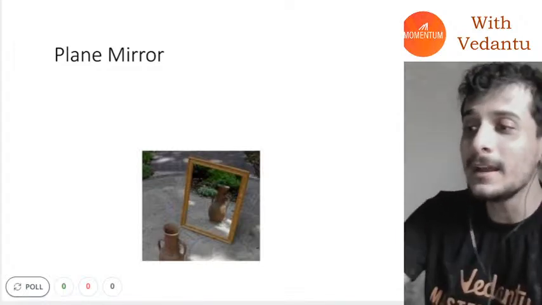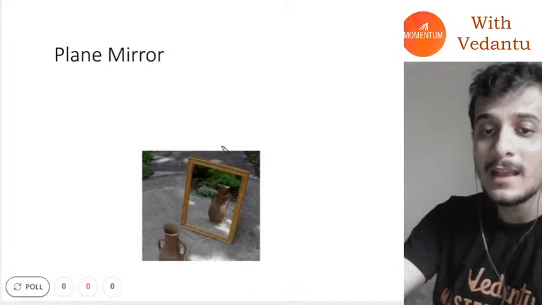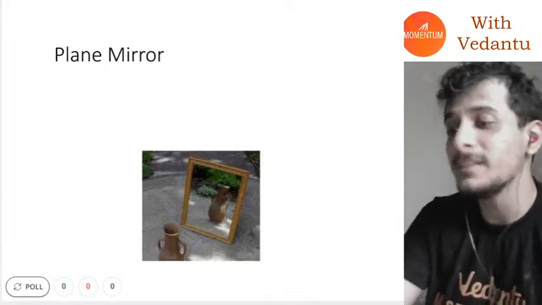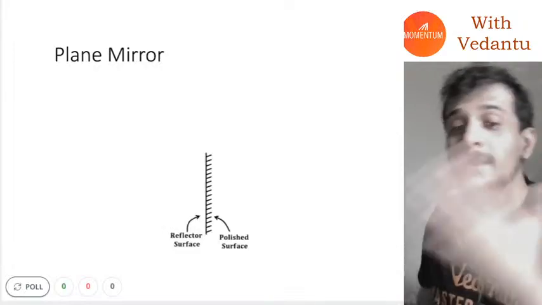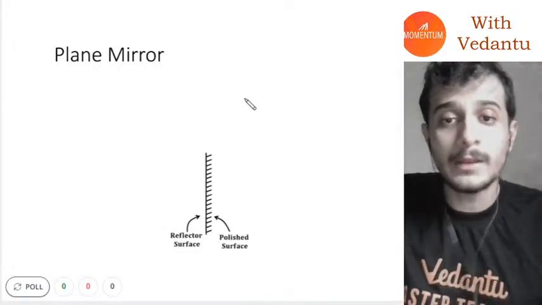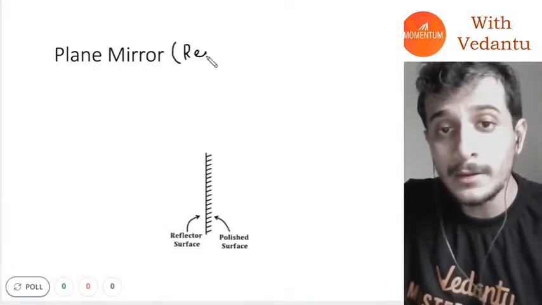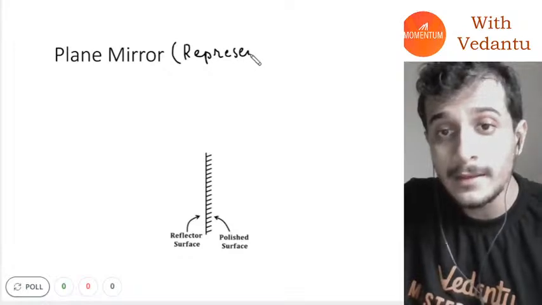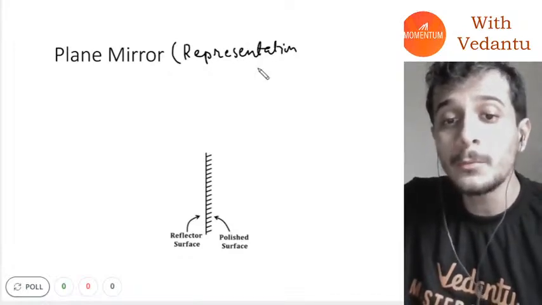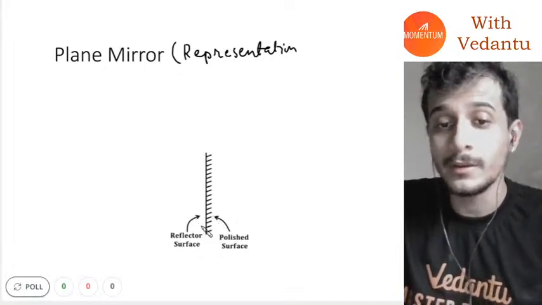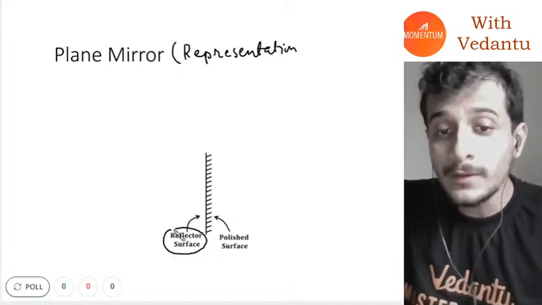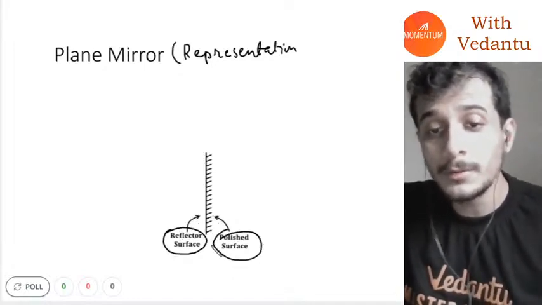Plane mirror. I think everybody has seen a plane mirror in their life, every day. How do we represent a plane mirror? You have to remember the representation of a plane mirror is like this. We make a single line and we draw hair-like structures on this side. One surface is called the reflector surface and the other surface is called the polished surface.